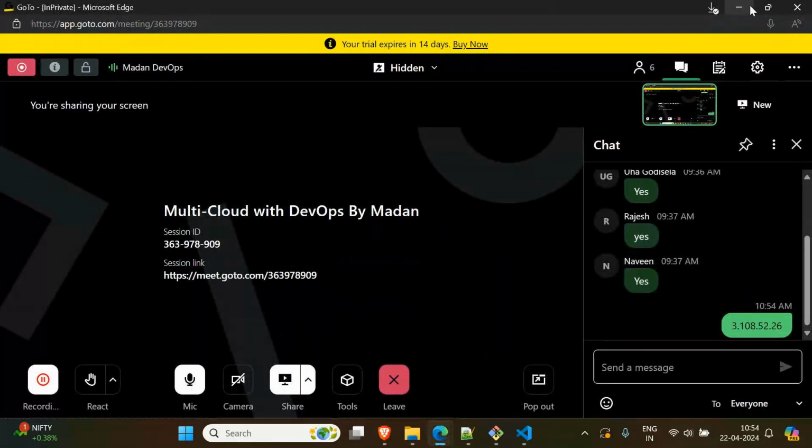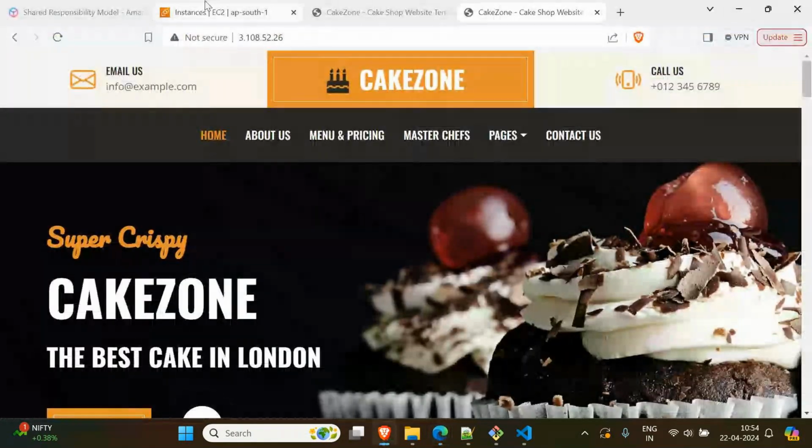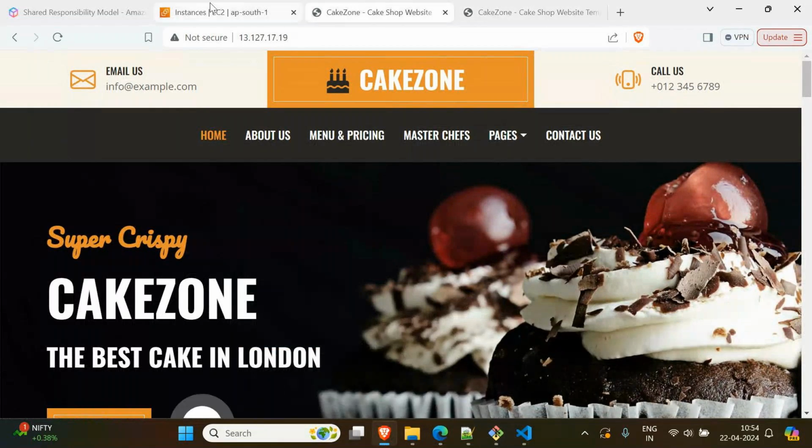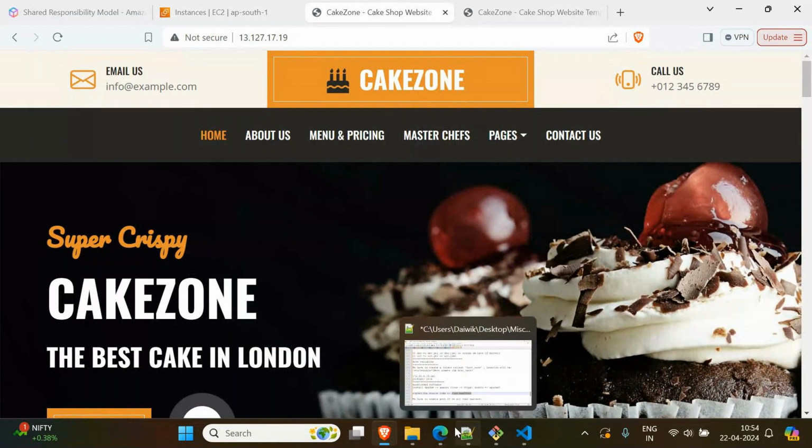So that's a simple example of how to deploy using the Ansible tool. Previously, whatever we did, we did these activities manually, but now with Ansible we can do it within minutes.